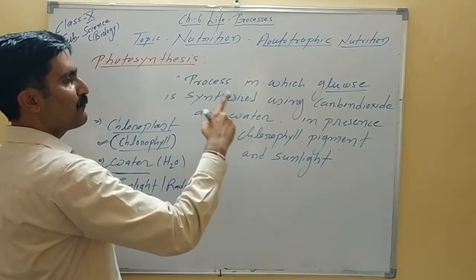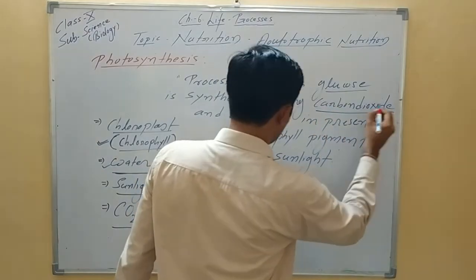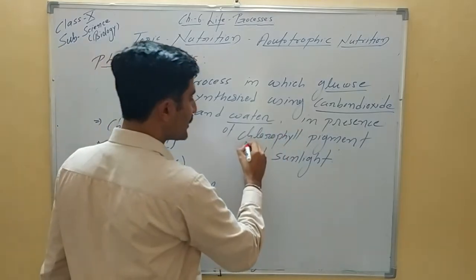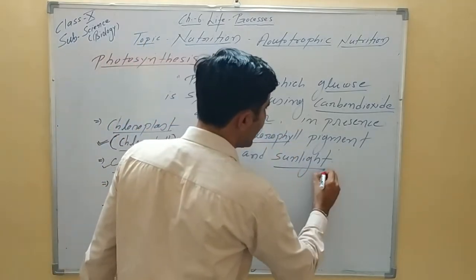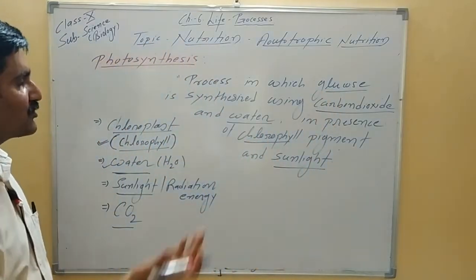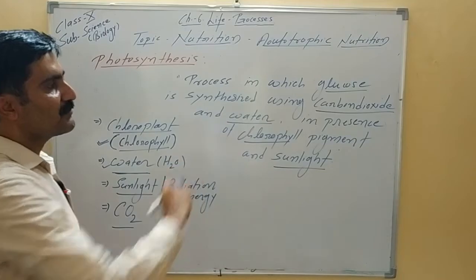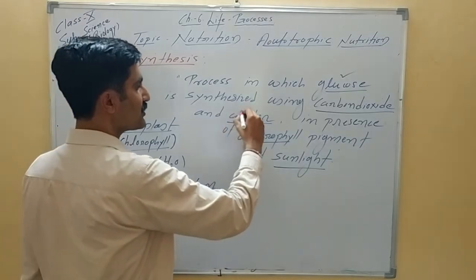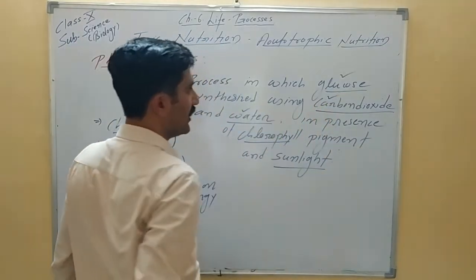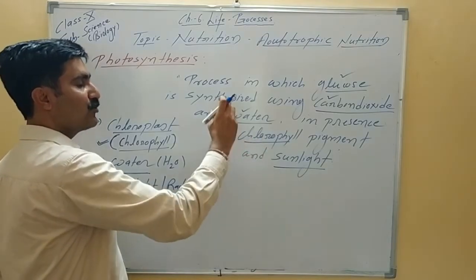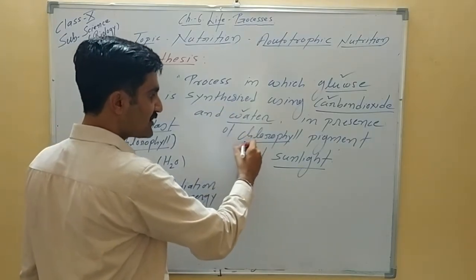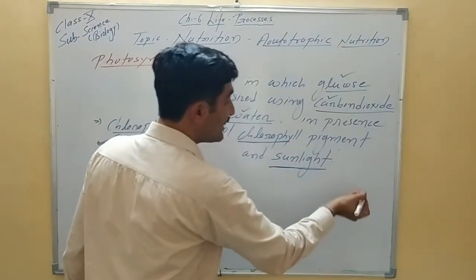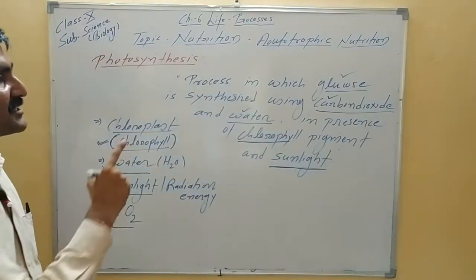So here you note, in this definition, please keep in mind what is used, carbon dioxide and water is used. So these two are the raw material, and here we have mentioned in presence of chlorophyll pigment and sunlight. So these four components have their own role to synthesize the food. From this we can summarize it. What is produced in photosynthesis is the glucose. What is used during photosynthesis is CO2 and water. And what is essential to absorb the sunlight, to harvest the radiation energy, is the chlorophyll pigment. And what acts as the source of energy to carry out this reaction is the sunlight.